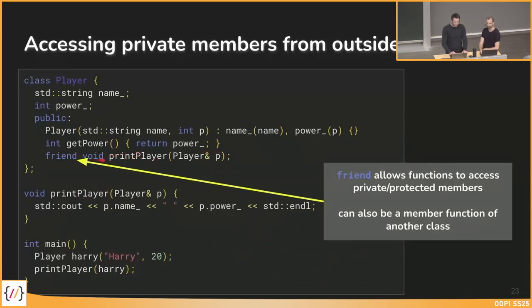So this prototype void print player, player reference P, similar to the implementation, but with the keyword friend. So in this case, print player is allowed to access the private members of this class. In this case, the code would compile and the output would then be Harry 20.